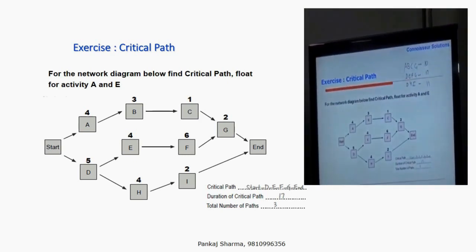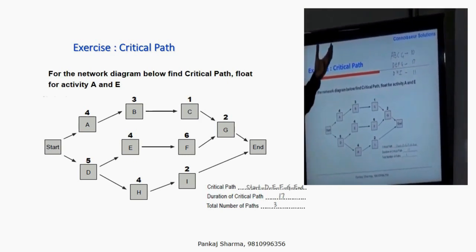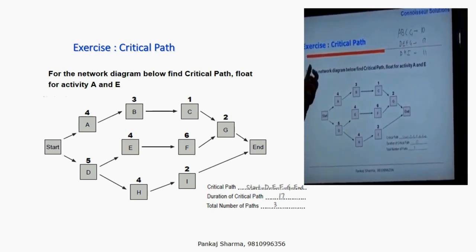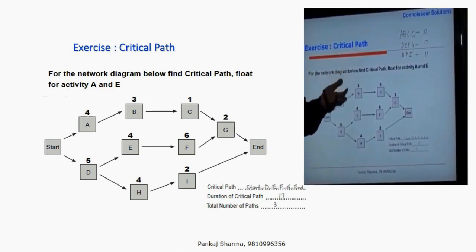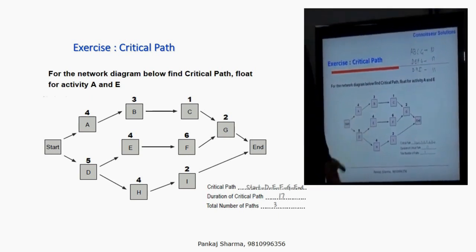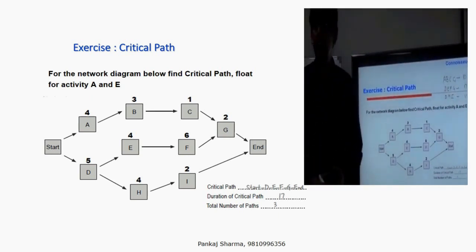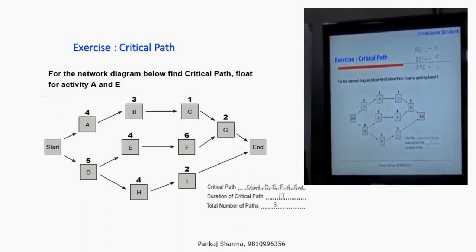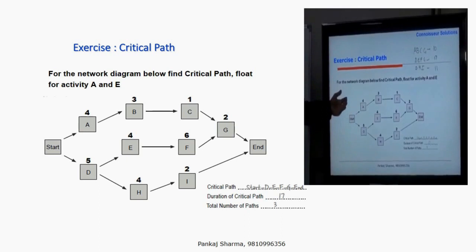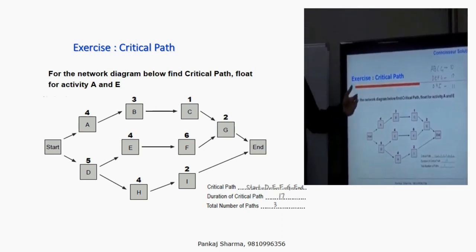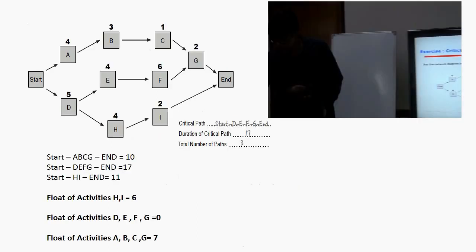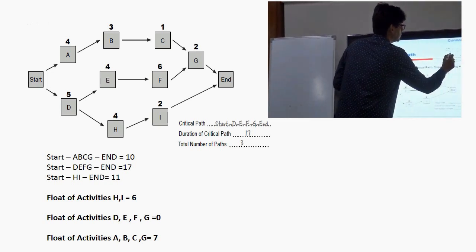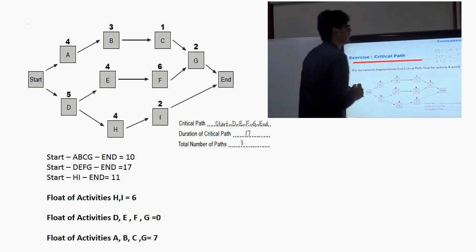Now, there are three paths. You see the duration of all the paths. Which path should determine the duration of the project? The bigger one? Yes, because if you take the maximum path, all the activities will be included in that path. So the longest path in this project network diagram, which determines the duration, is called the critical path of the project. This is the critical path. Right?